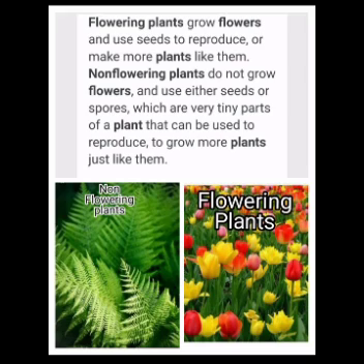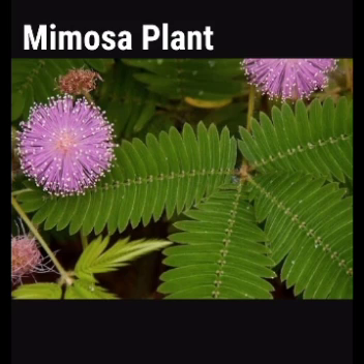Non-flowering plants do not grow flowers and use either seeds or spores, which are very tiny parts of a plant that can be used to reproduce to grow more plants just like them. For example, we can take the mimosa plant, etc.